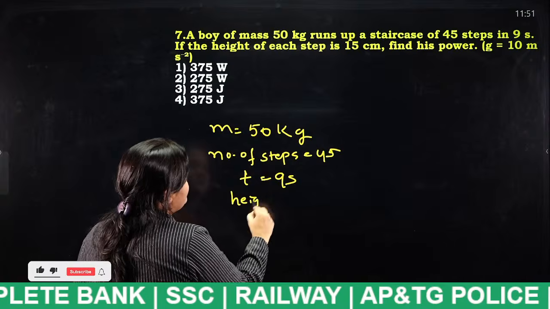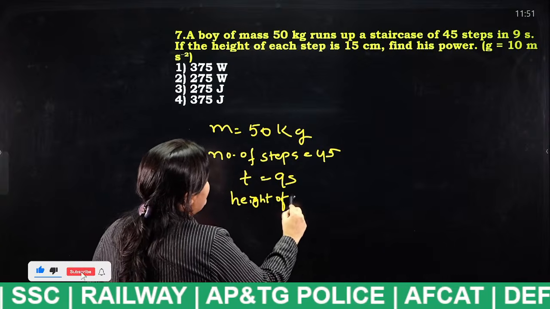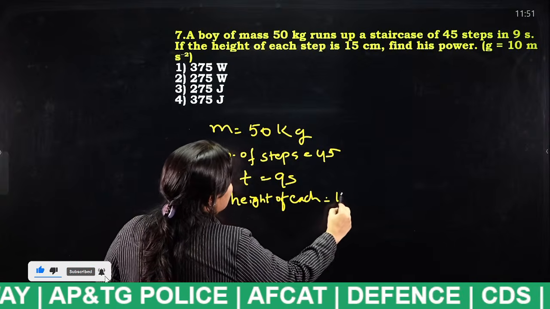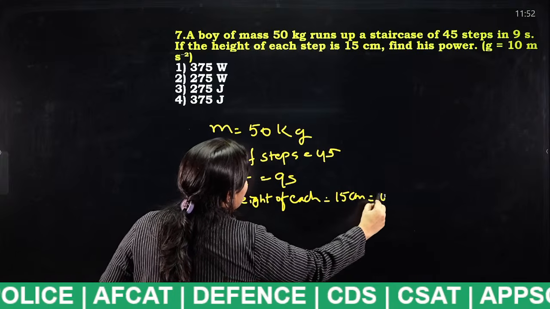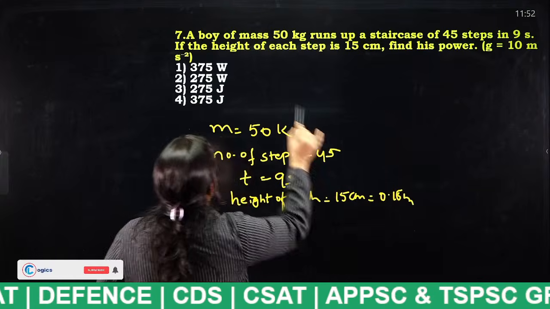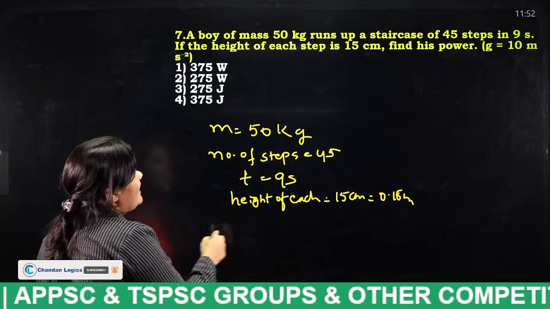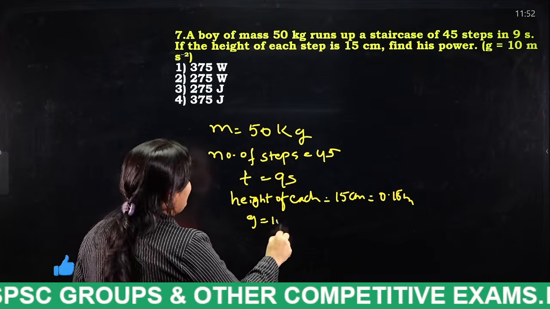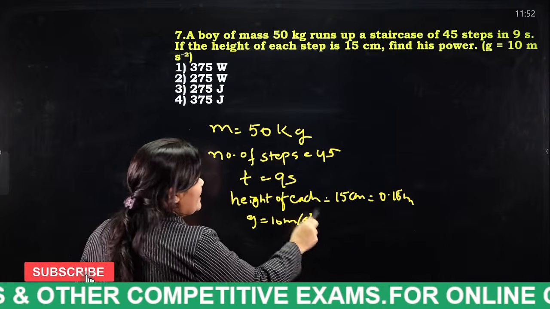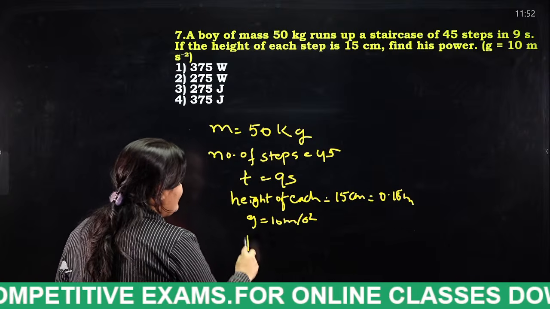Height of each step is given as 15 centimeters. We have to convert it into meters, because the answer is in joules. Given g is equal to 10 meters per second square, that is nothing but acceleration due to gravity, and we have to find the power.